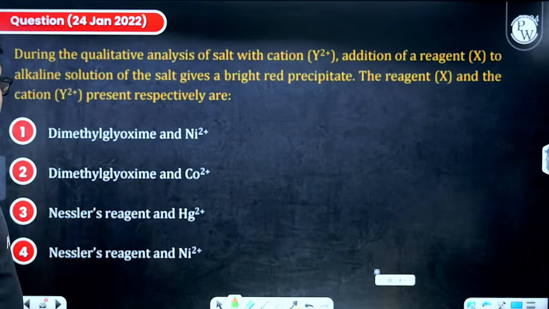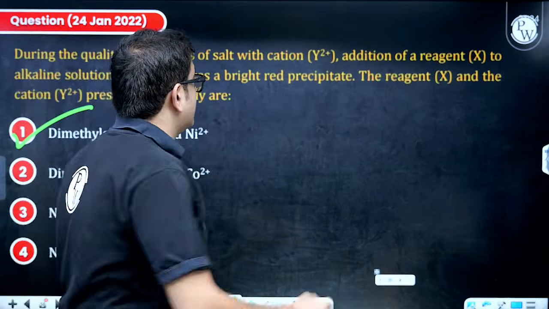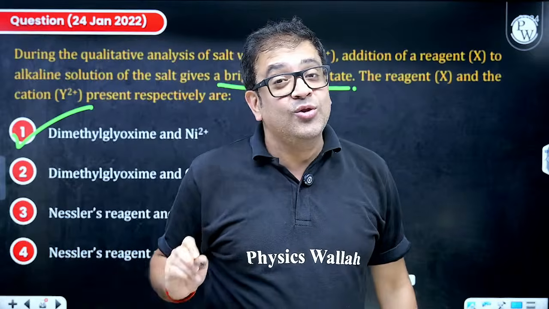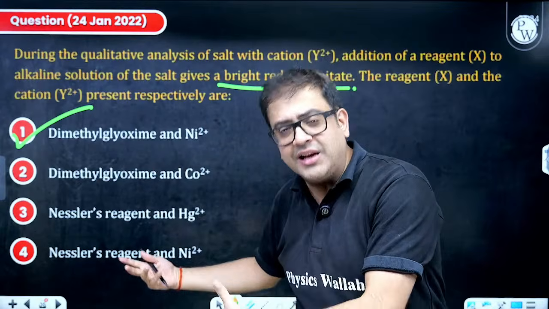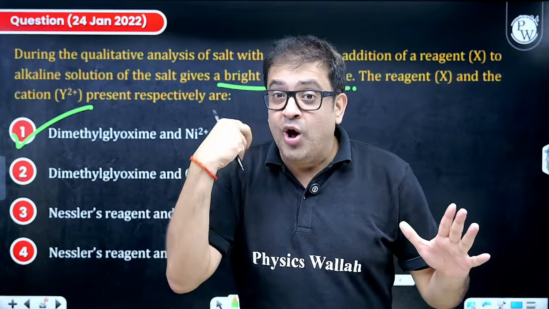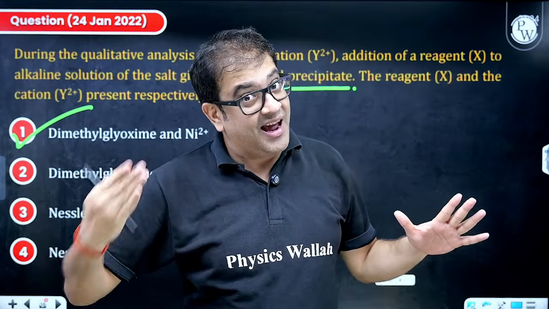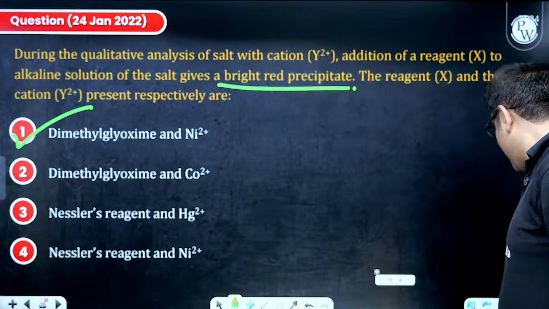Also, sir, very famous logic. So again, this is asked, so this is nothing but DMG with nickel, which forms a bright red precipitate. So why am I only taking those factual logics, coordination compounds, inorganic chemistry, salt analysis, everything you can say. But beta, all these logics which I've told you have not come once. They have multiple occurrences. And because they have multiple occurrences, they deserve your attention. I hope you got it.